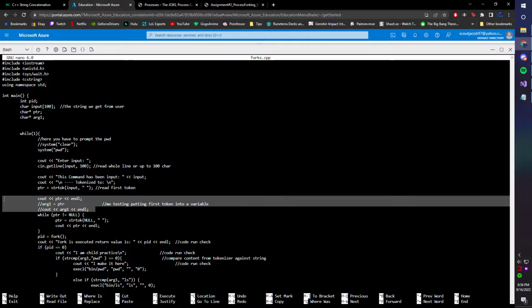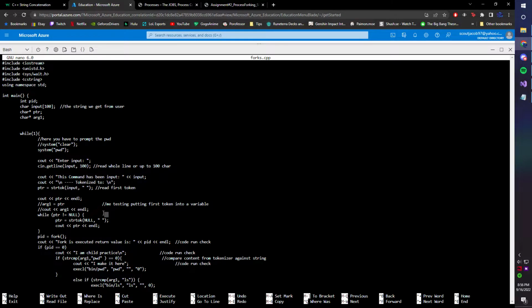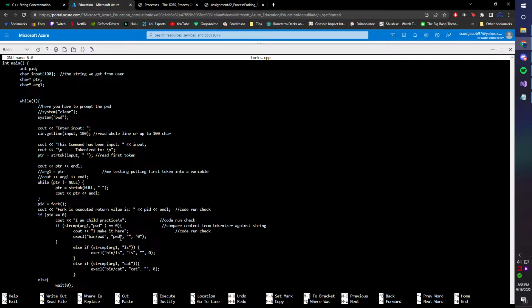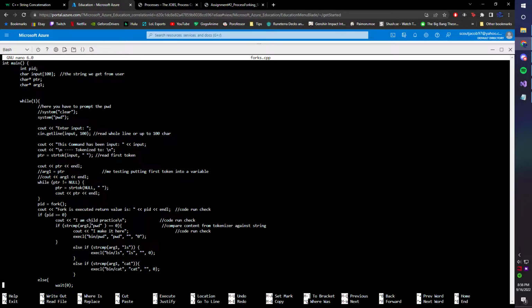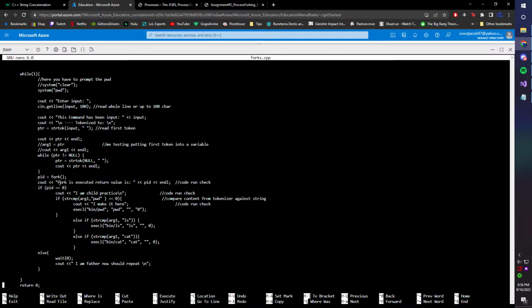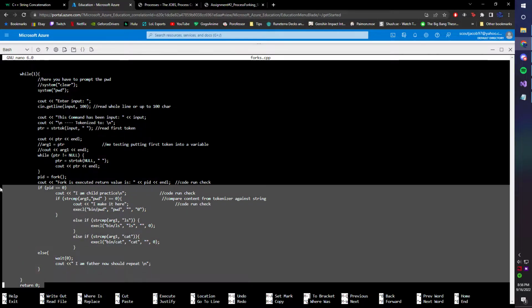Then this is something I was fiddling with to take the token and put it into a variable so that I could then use it in some of my if-else statements. And so after that, that's when it goes into the while loop and prints out anything else that the user had inputted. And then that's where I've been running into my issues.